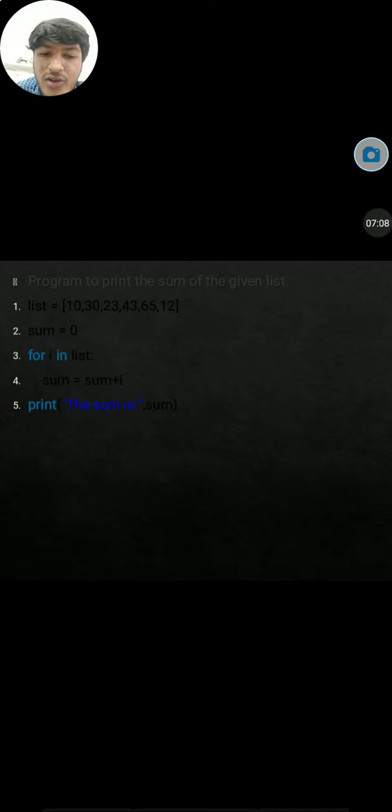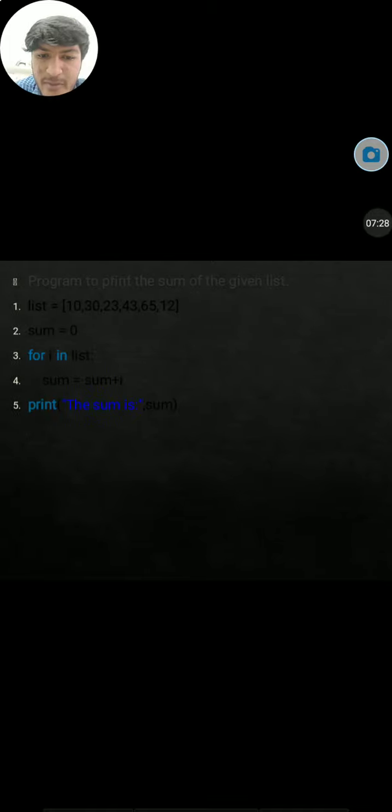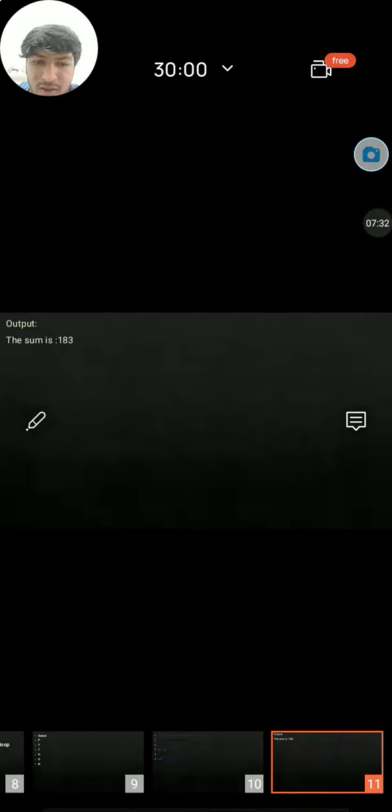So count will be mandatory when using for and while also. And then we take sum is equal to sum plus i, then print sum, then it gives the output 10 plus 30 plus 23 plus 43 plus 65 plus 12, which is equal to 183. So it adds all the elements of the list and gives the output.